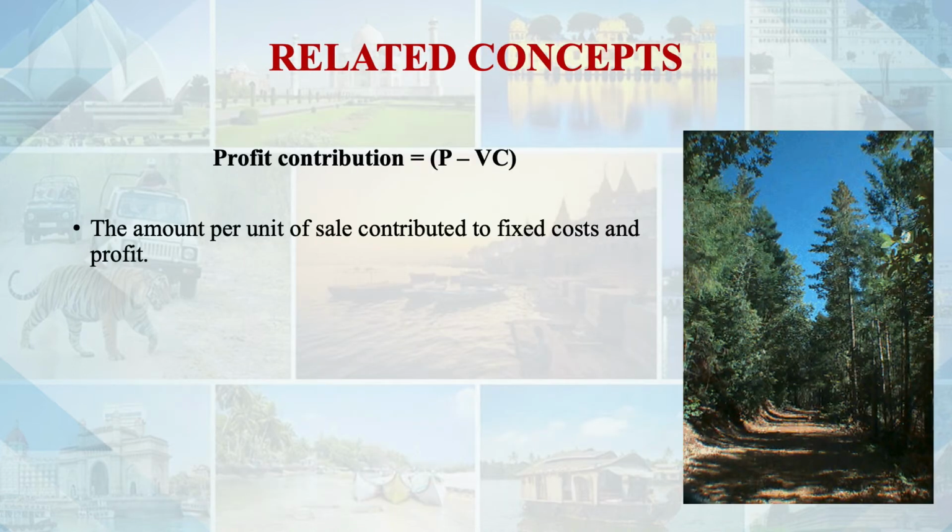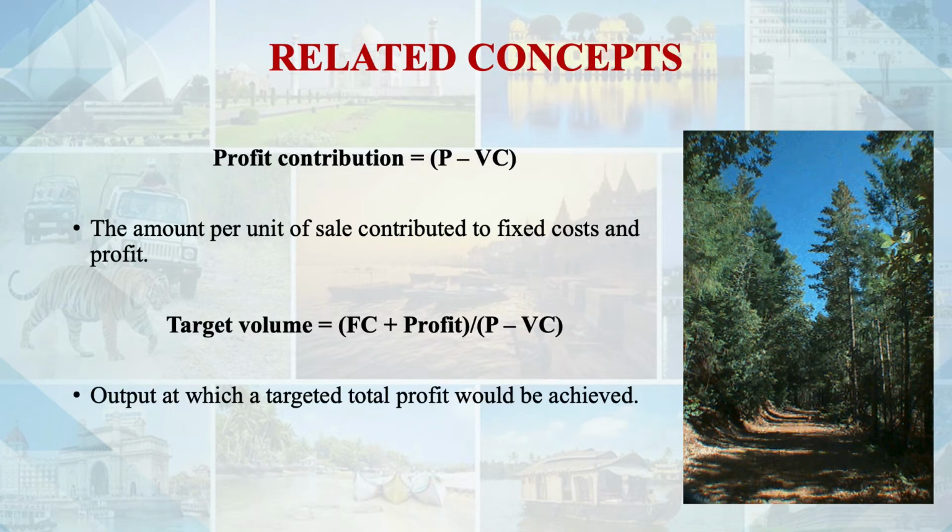Then profit contribution, price minus variable cost per unit, if we talk about in case of per unit, and target value, we need to identify how much should we sell to earn a particular level of profit, that is profit margin. So we can say fixed cost plus profit divided by contribution, that we discussed on previous slide, and it will be more clear on next slides or with the help of some examples.